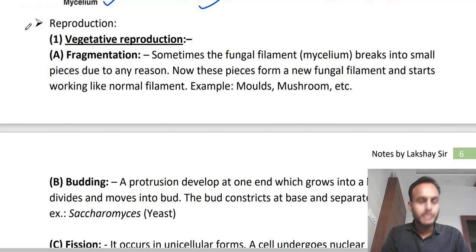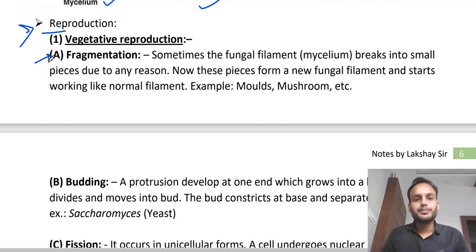So here we're going to study about reproduction in fungi. How do fungi reproduce? So they must be reproducing by different methods, like some vegetative or asexual methods, some sexual methods. Here the first one is fragmentation.